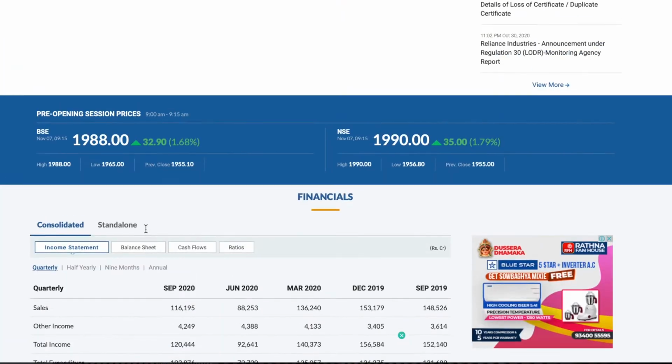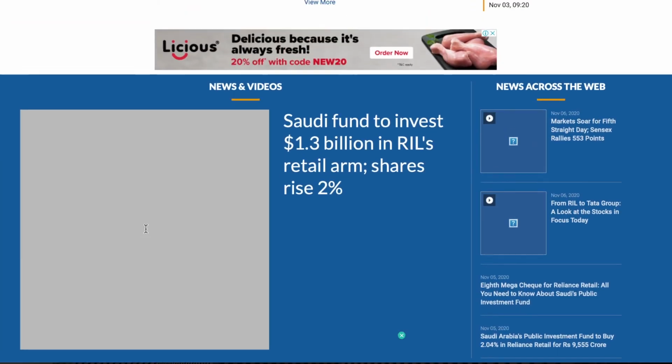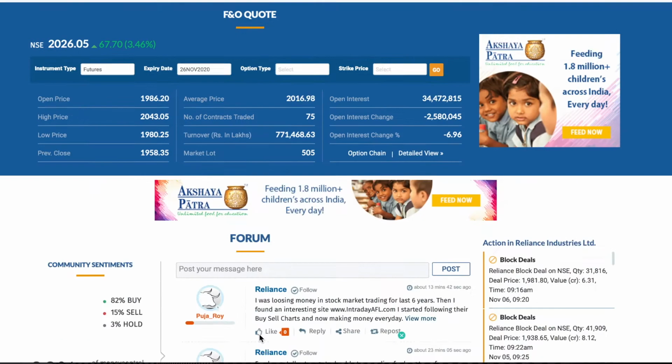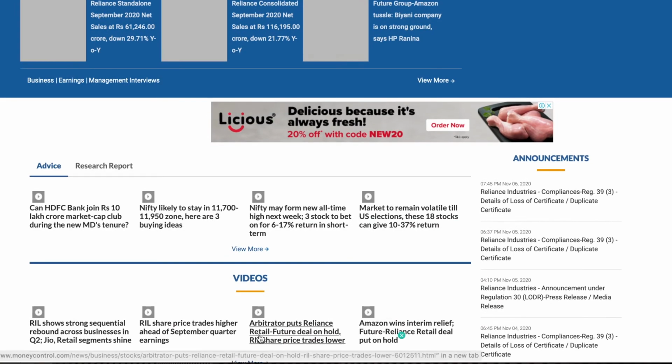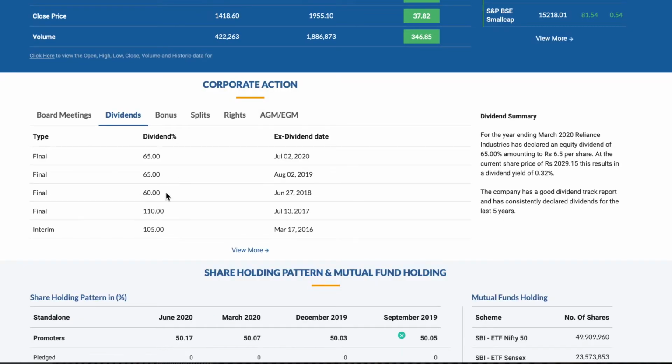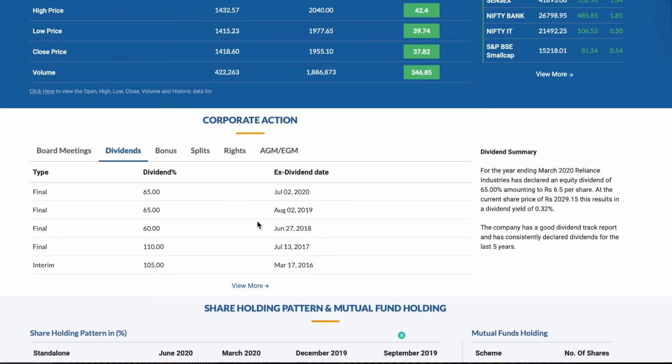The dividend percent mentioned here is 65% of the face value. The face value of Reliance Industries is rupees 10, and you can find that under valuation here. So 65% of 10 is 6.5 rupees per share, that is the dividend amount, and the dividend type is final, that is the dividend is paid at the end of the financial year. If you have bought shares until July 2nd, 2020, you will be eligible for the dividend.